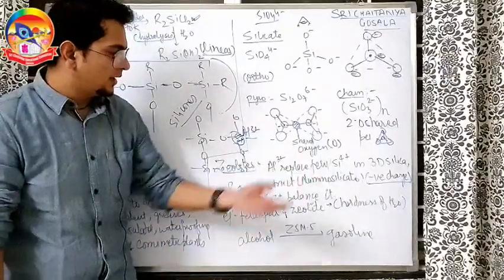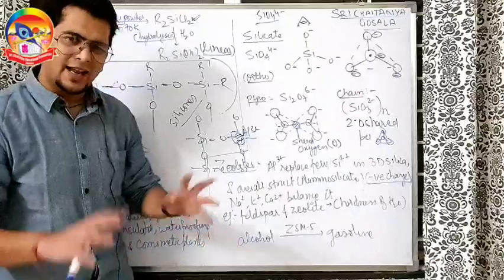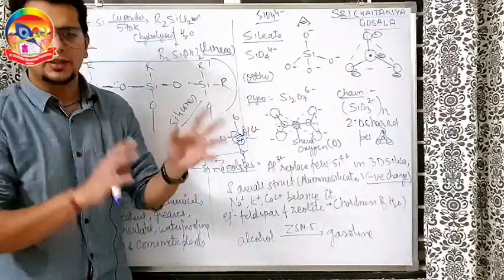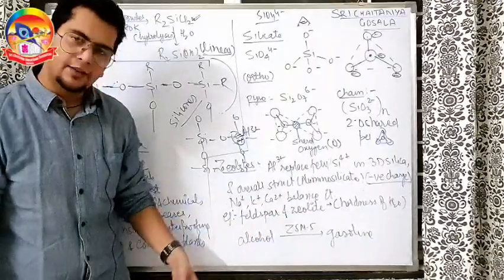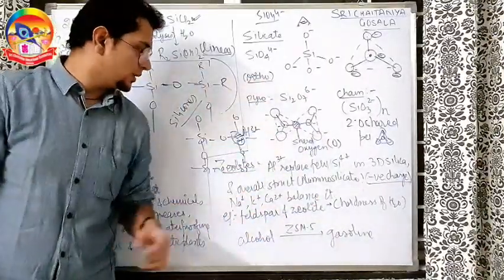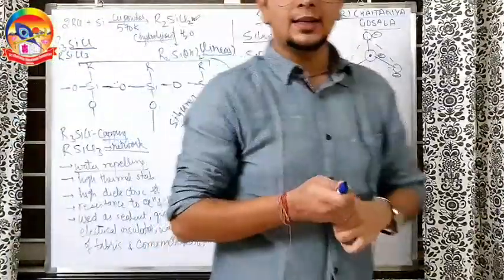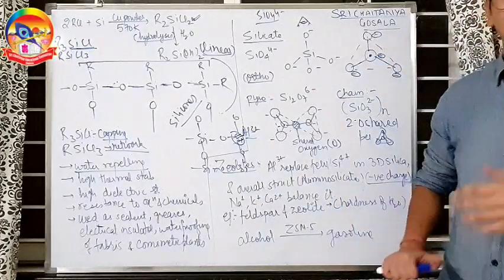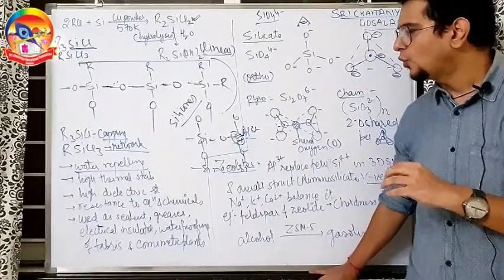Zeolite is used for removing the hardness of water also. In some petrochemical reactions it is also used, cracking the hydrocarbons there. One very important example is ZSM5. It converts alcohol to gasoline directly. So this was about the zeolites. Apart from that, one commonly made silicate that we have is glass. It's a synthetic silicate. Make sure to read those things from the NCERT also well.